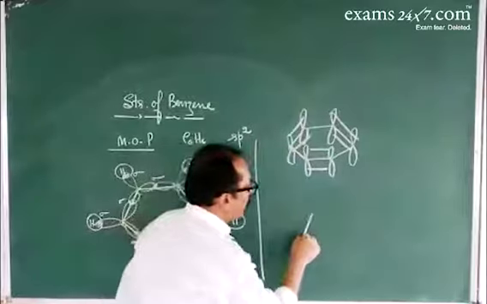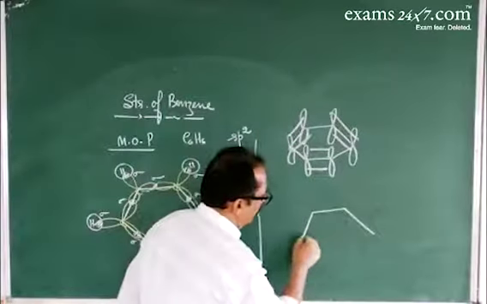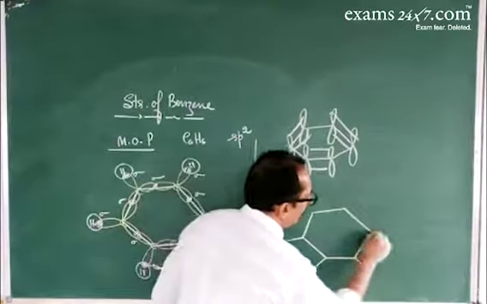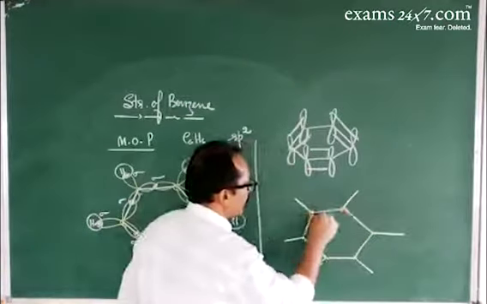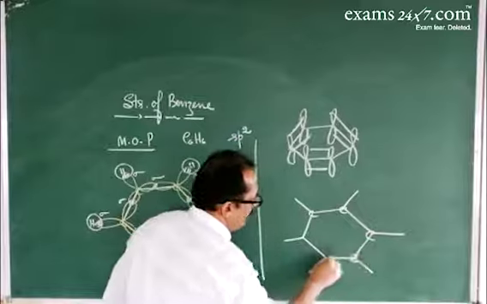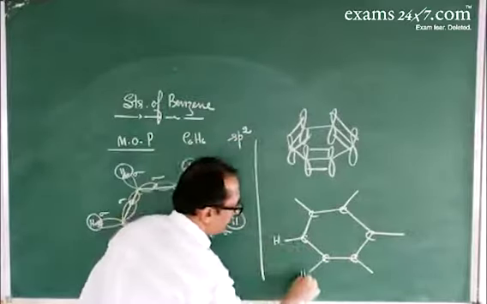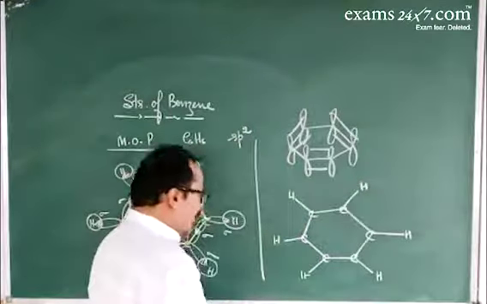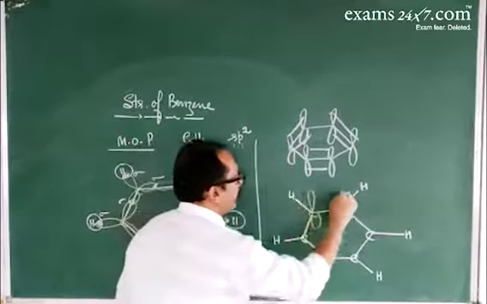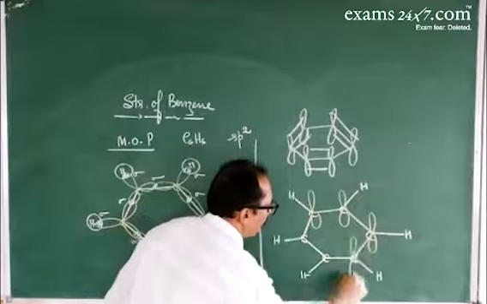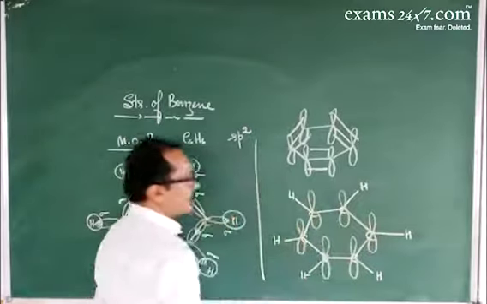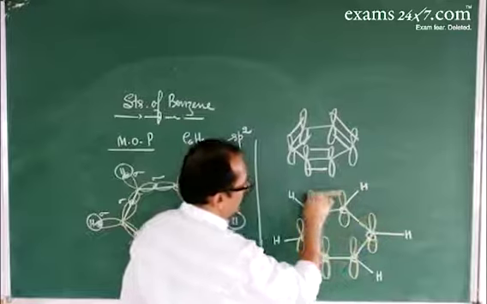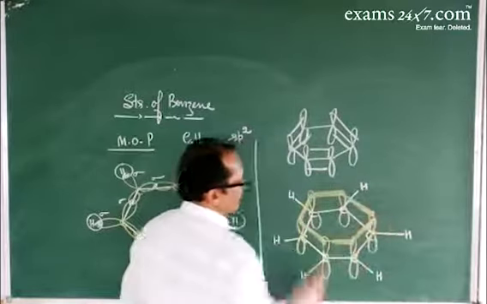About the molecular orbital picture of benzene. Look here. There are 6 carbon atoms. Each carbon carries 1 hydrogen and 1 unhybridized p orbital. The lobes above the plane form a pi electron cloud.